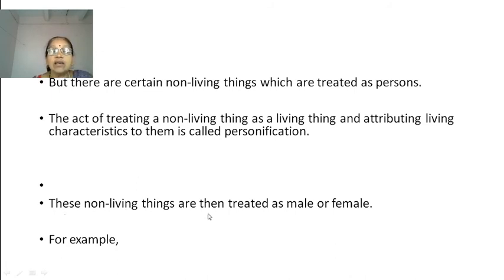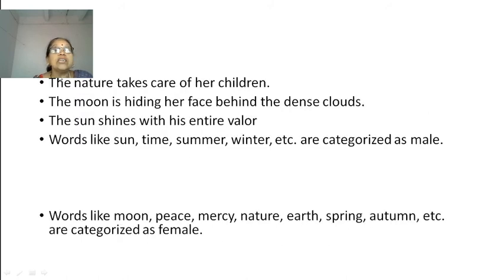These non-living things are then treated as male or female. For example, the nature takes care of her children. Here actually nature is a neuter gender, but in this sentence it is treated as feminine gender because she is taking care of her children. So here nature became feminine. The moon is hiding her face behind the dense clouds. See, this word is treated as feminine.